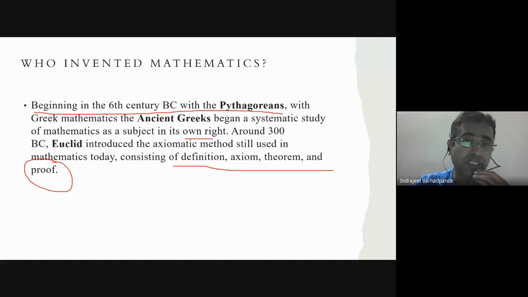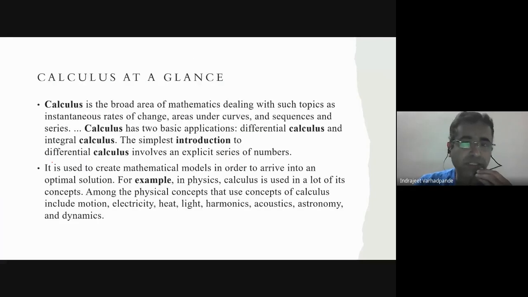So in those days they were called pandits. So mathematics actually has its roots in the Greek mathematics. Calculus at a glance. Now, why have I used this word calculus? Because the base of our applied mathematics 1, 2, 3, and 4 for all the 2 years of engineering will most probably be dependent on calculus. So, what does this calculus mean?